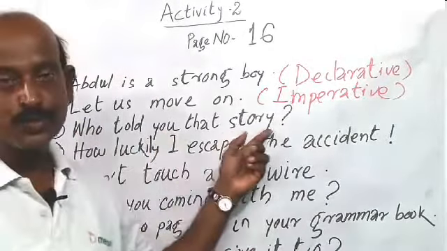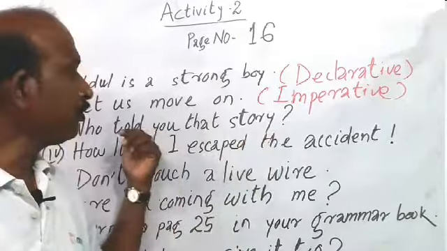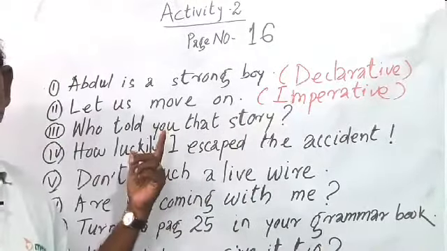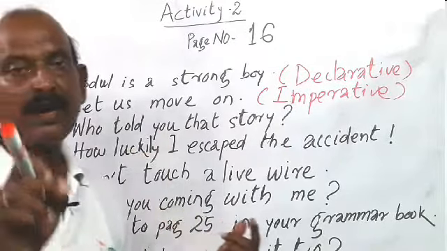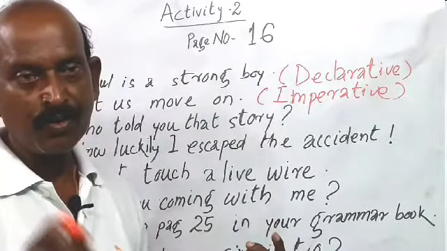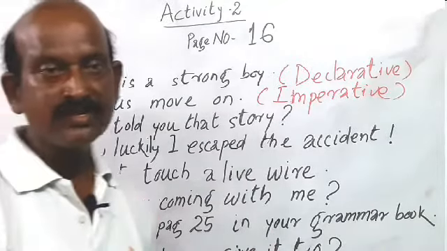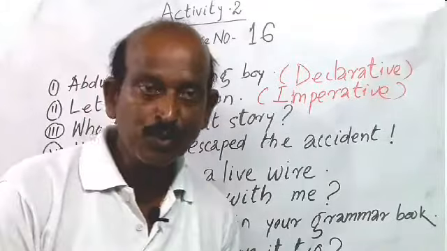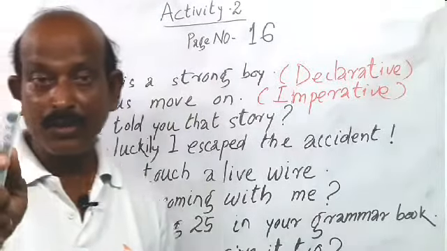Who told you that story? Follow. In this sentence, someone seeks a fact, enquires a fact. So if any sentence enquires a fact, they are called interrogative sentence. And you know interrogative sentence is divided in 2 categories.